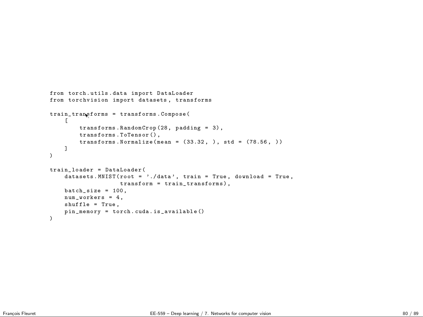Then we would define what transformation we want to apply to every image we load. So we want, in that case, to first pad the image with 3 pixels on all sides, and then crop inside an image 28 by 28 at random in it. Then we want to make it a tensor, then we want to normalize. The parameters of normalize are quite weird. It's not the target mean and the target standard deviation you want, it's the actual mean and standard deviation of the dataset. So you have to know it.